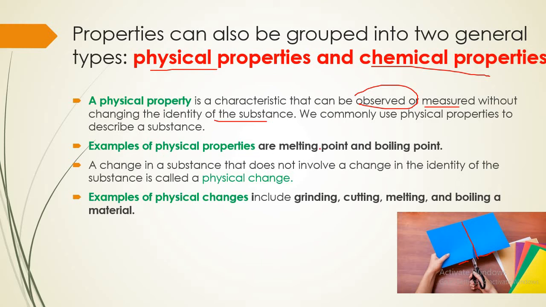Examples of physical properties are melting point and boiling point. When you melt a piece of ice, which is made of water in a solid state, the ice melts and turns into liquid, which is also made of water.